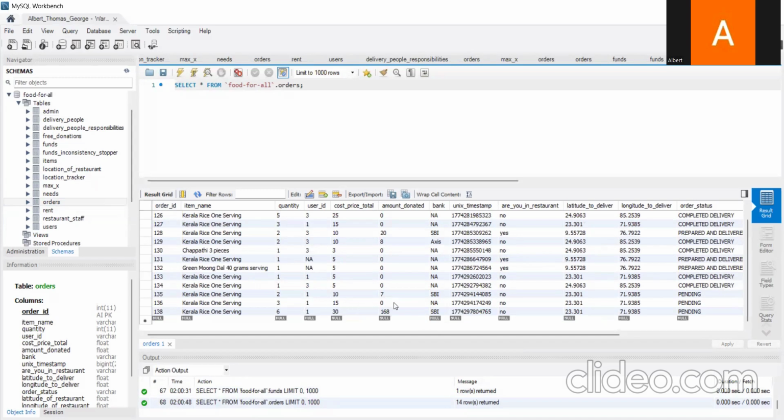If you see over here, you can see the amount donated is 168. The cost price 30. The amount donated 168. You can see the quantity was 6. So this is the amount donated that was taken, not the total amount that was actually donated, because 32 was refunded. So the taken amount is shown in the database.